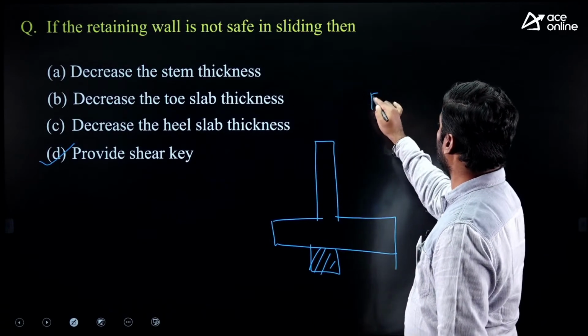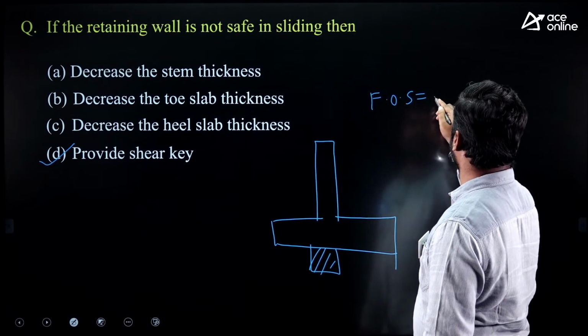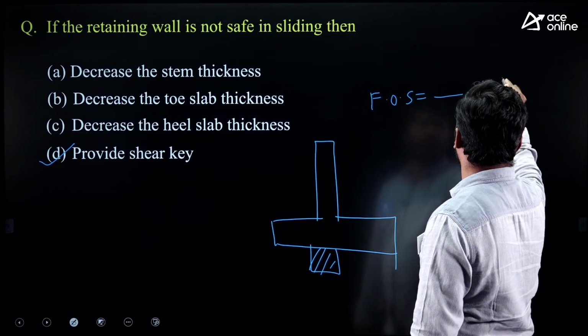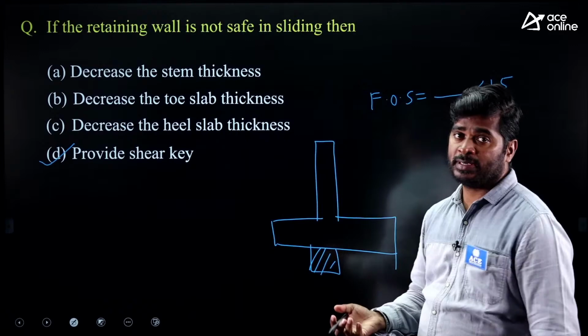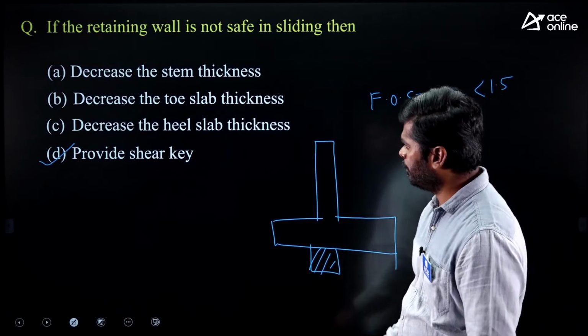How do you know it is not safe? We can check the factor of safety. This factor of safety value is coming less than 1.5. Then we can say it is not safe in sliding. In that case, provide shear key.